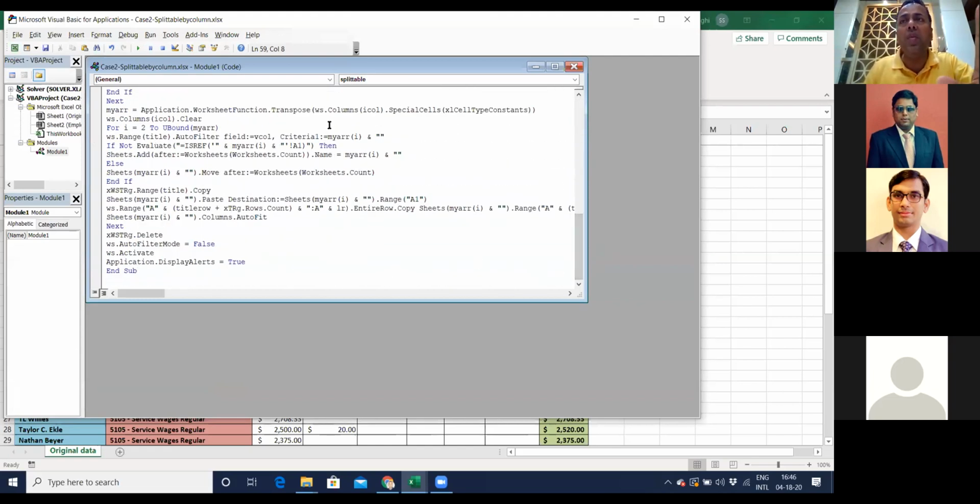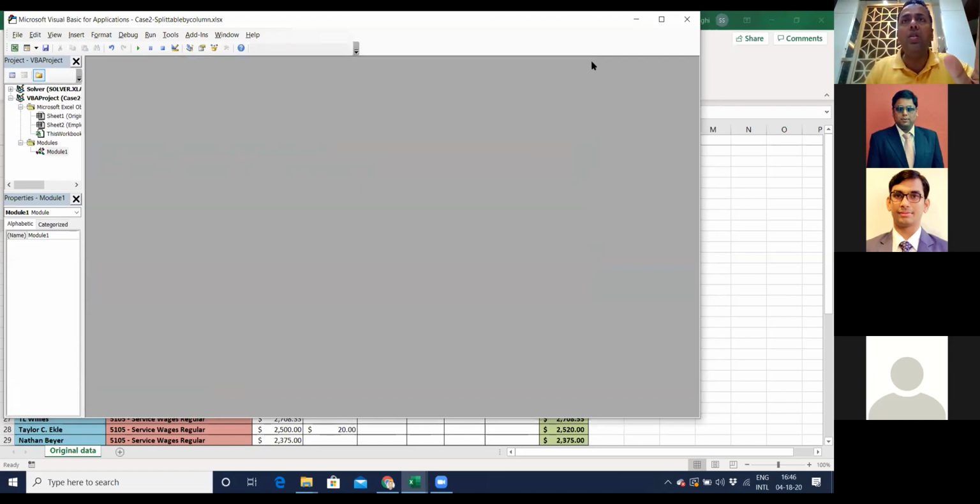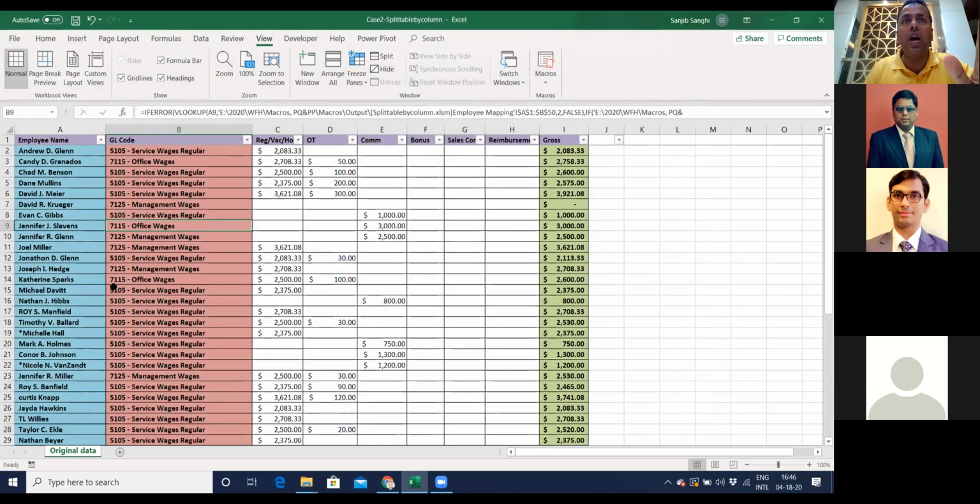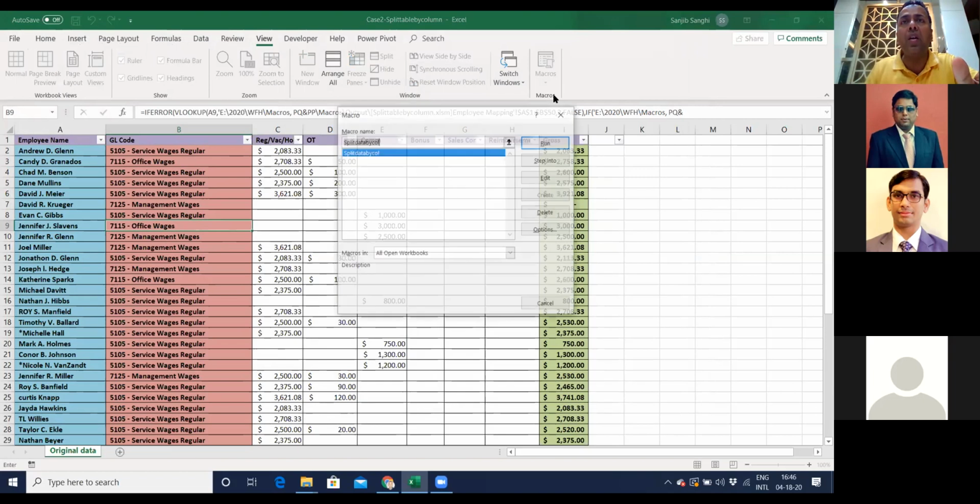I don't need to save it because it gets auto saved. I close this button. Boom, done. So my macro is recorded. Now all I need to do is run this macro. So I'll go back into view macros and I see there's a macro already over here.